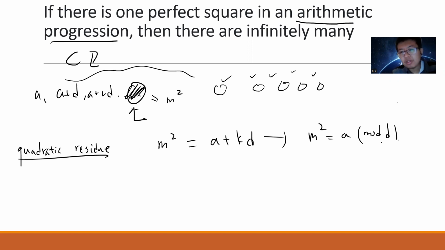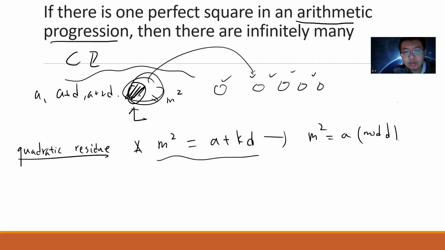Obviously, from your knowledge, you will guess that this should have a mod d kind of solution, which will give you infinitely many solutions in principle. But if you don't know quadratic residue, then you need to start from this equation and construct the next one. If I can start from here and construct some other case, then I can prove that there are infinitely many of them.